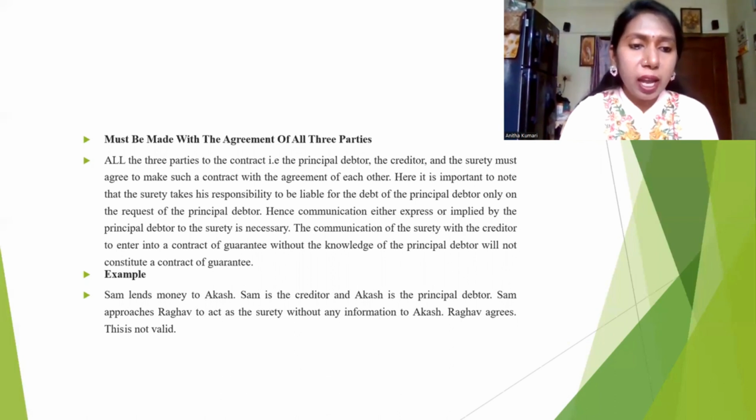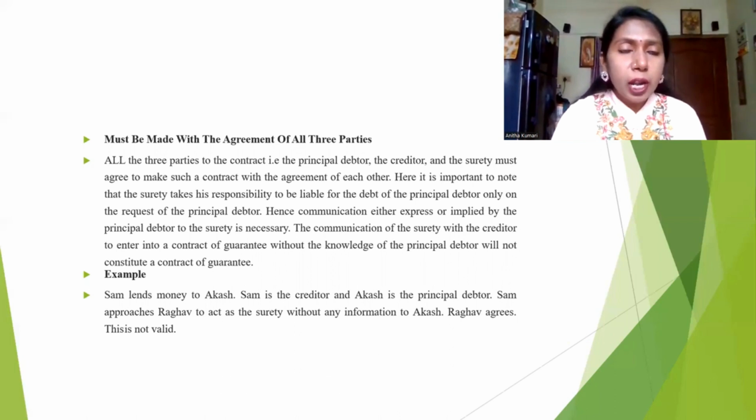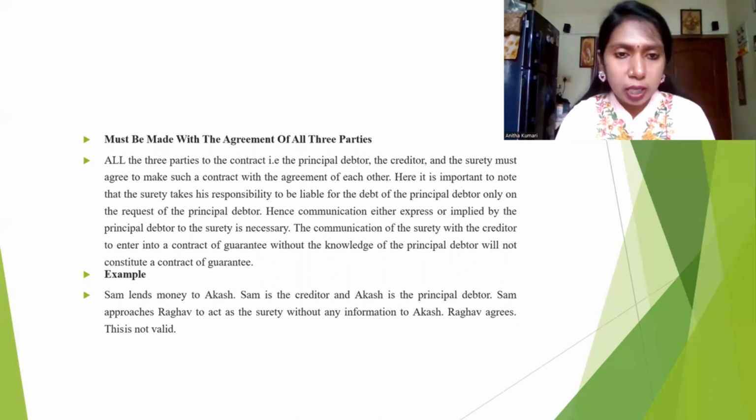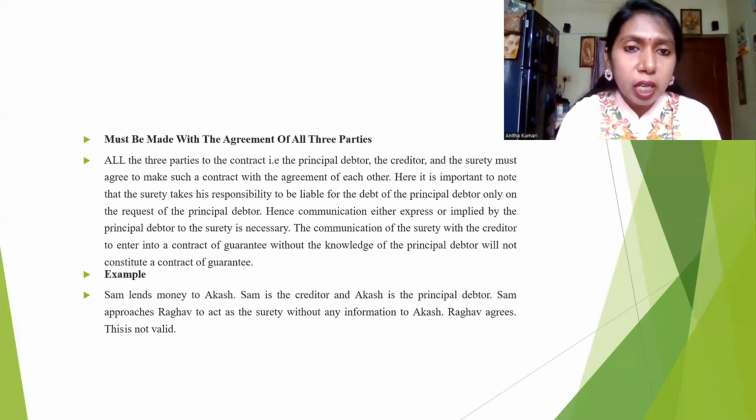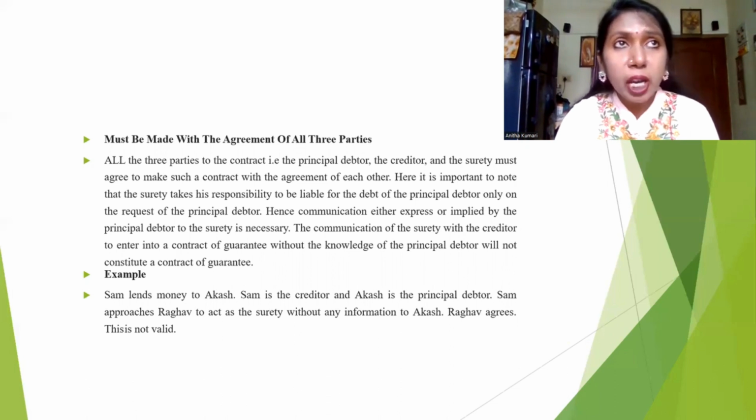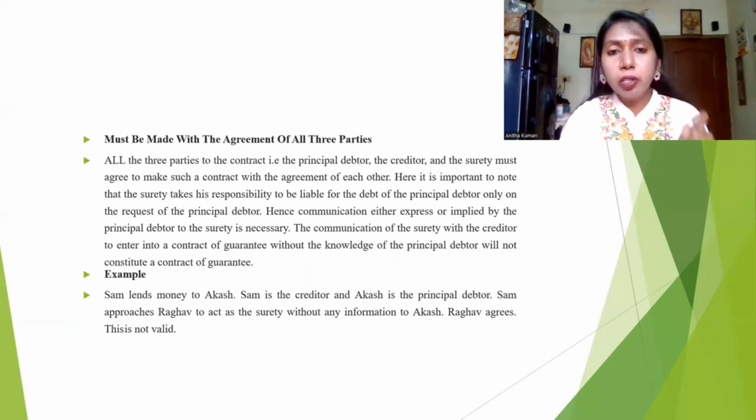This is not valid. When one person is acting as a surety, the particular person should be agreed upon by both parties, the creditor and debtor. They must know very well that so and so person is going to act as a surety. Do you understand? So we should be very clear. These three parties' presence is needed at the time of signing the agreement.